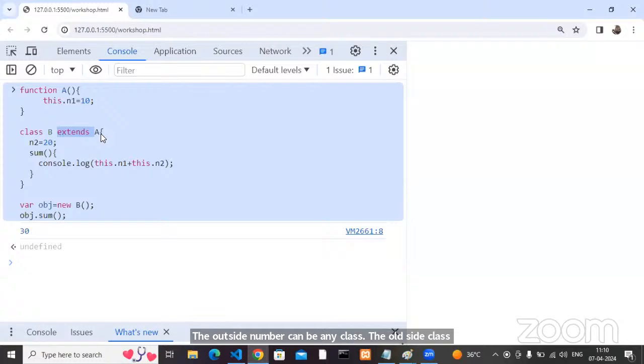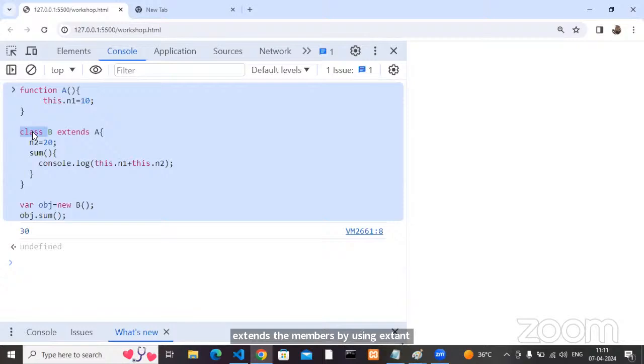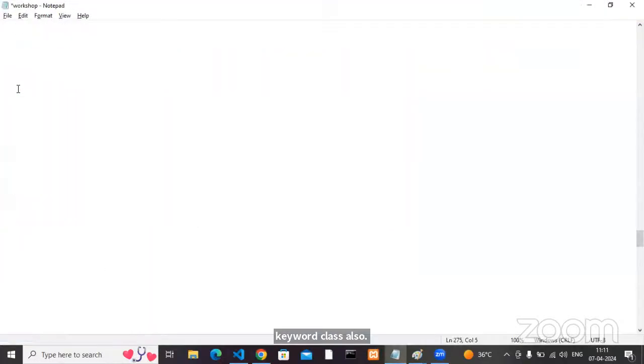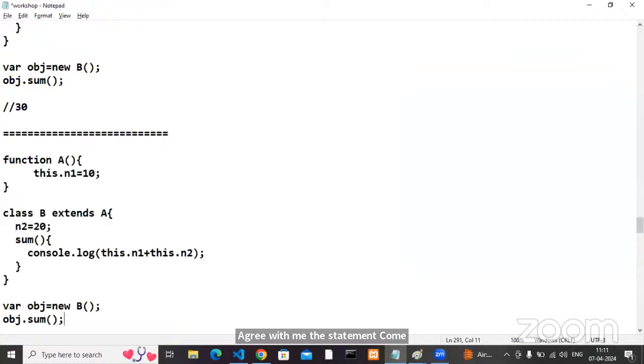Class keyword classes inherit the members by using the extends keyword from outside. That outside guy can be a class keyword class, or it can be a functional class also. Agreed with me? Come on. All are agreed?